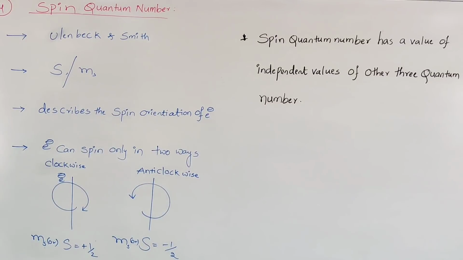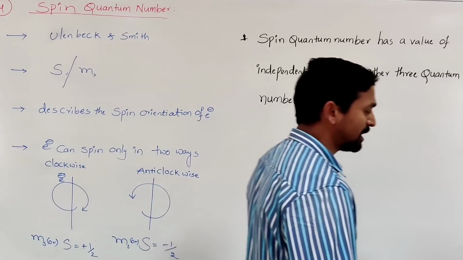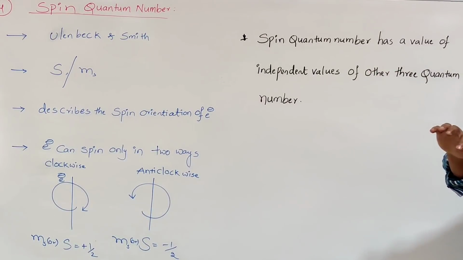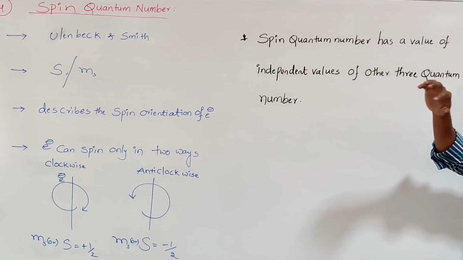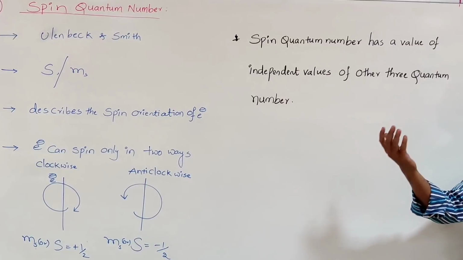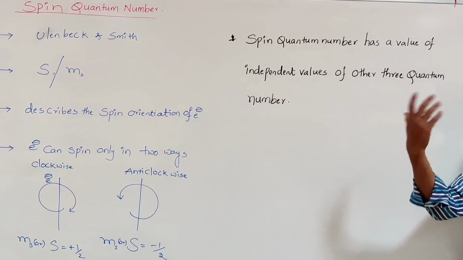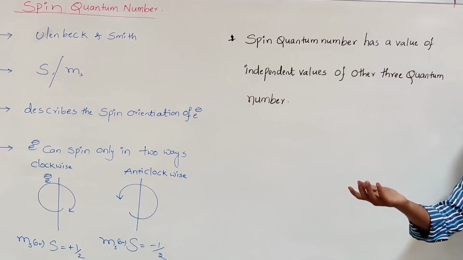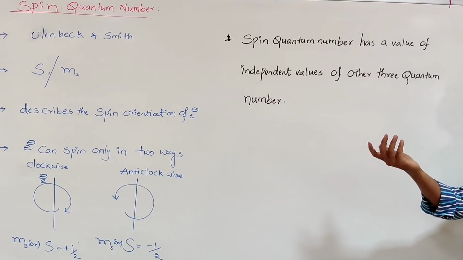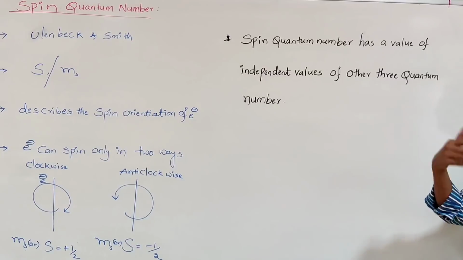Finally, the statement I just said about the magnetic quantum number: the azimuthal quantum number values we get from the principal quantum number, and the magnetic quantum number values we get from the azimuthal quantum number. For a given value of n, how many azimuthal quantum number values are possible? L is equal to 0 to n minus 1, that is, n values. How many magnetic quantum number values are possible for a given value of L?